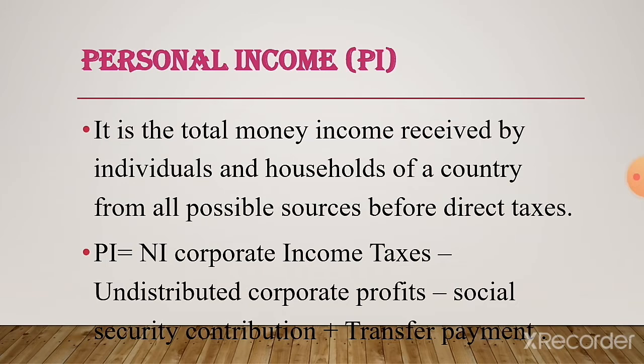So, personal income is the total money income received by individuals, that is whole family income. It is calculated by national income minus corporate income taxes minus undistributed corporate profits minus social security contribution plus transfer payment.